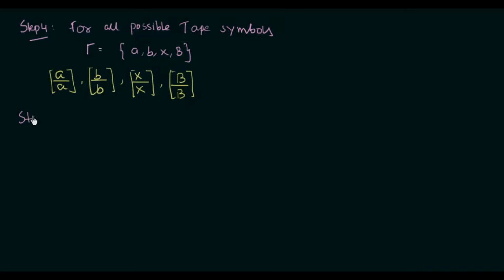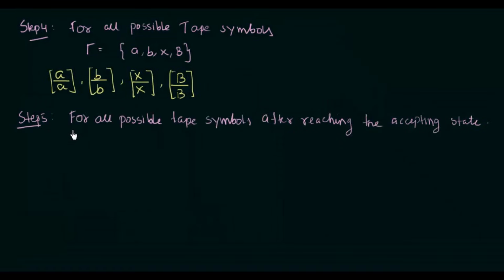Now in step 5, we are going to have dominoes for all possible tape symbols after reaching the accepting state. And what is our accepting state in our Turing machine? It was state Q2. We already saw that state Q2 was the accepting state in our Turing machine.